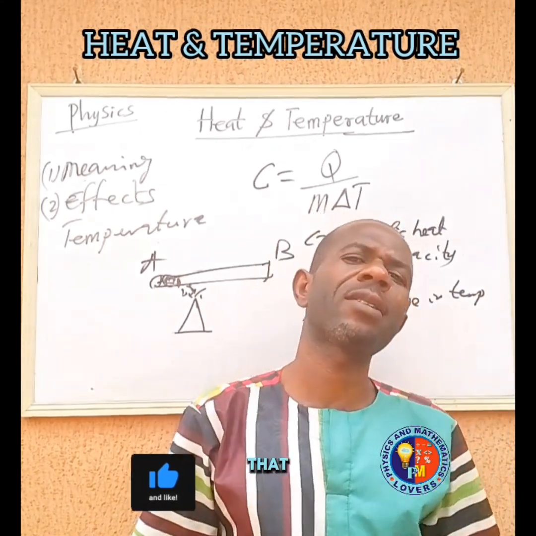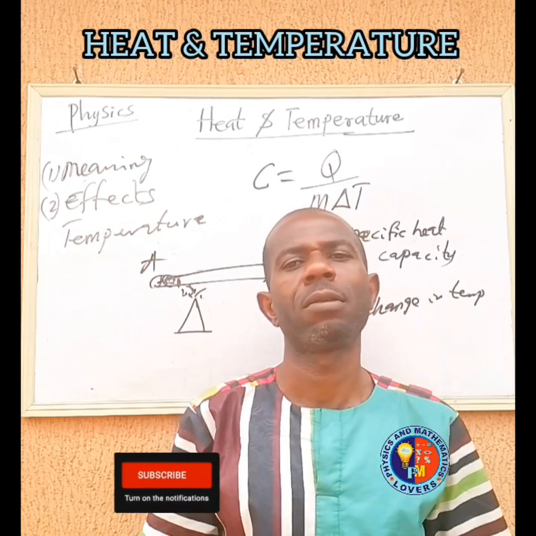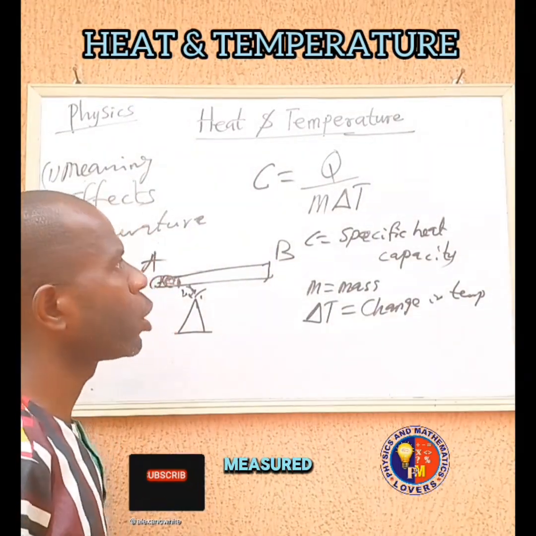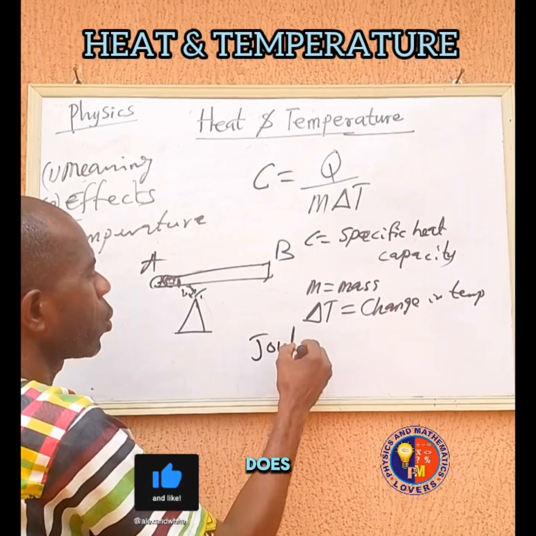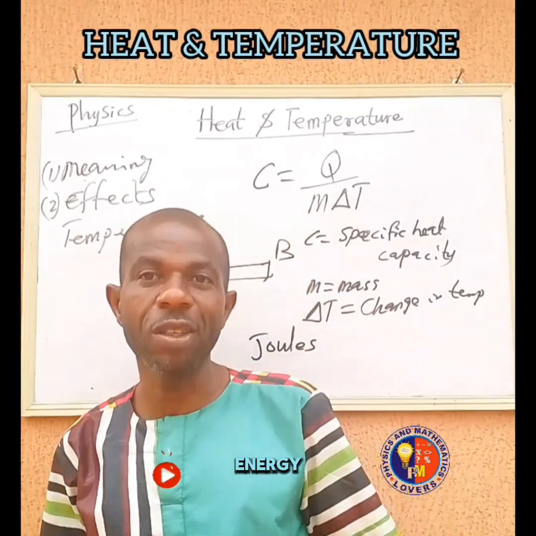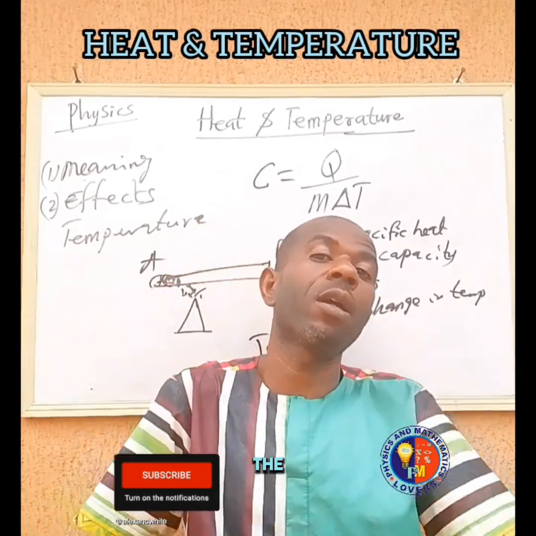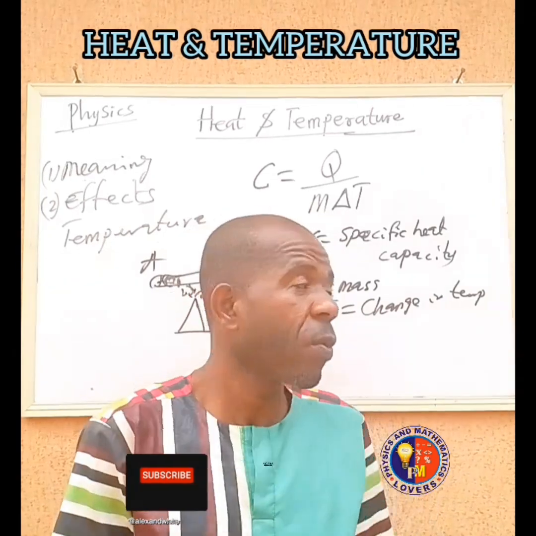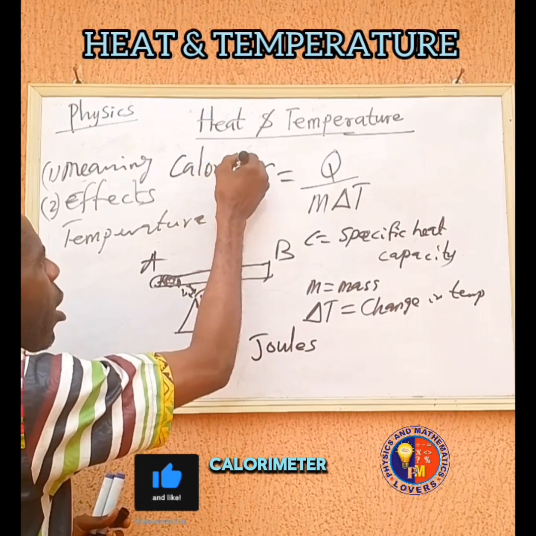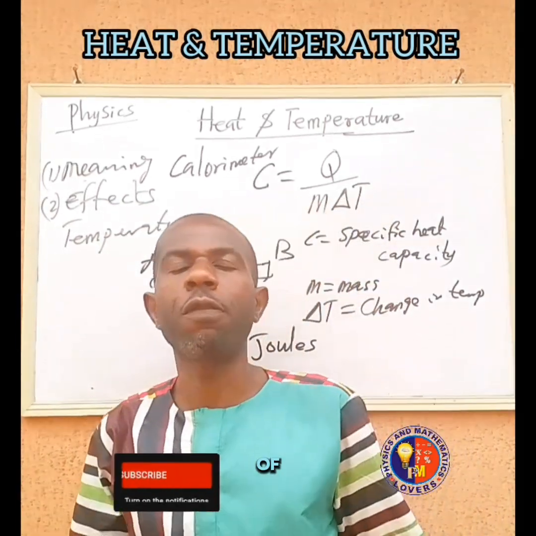So if we say that heat is a form of energy, what is the unit of heat? Same thing as energy. Energy is measured in joules. So therefore, the unit of heat energy is also joules. And an instrument that is normally used to measure heat is the calorimeter. It's an apparatus, an instrument, normally used to determine the heat of a body.